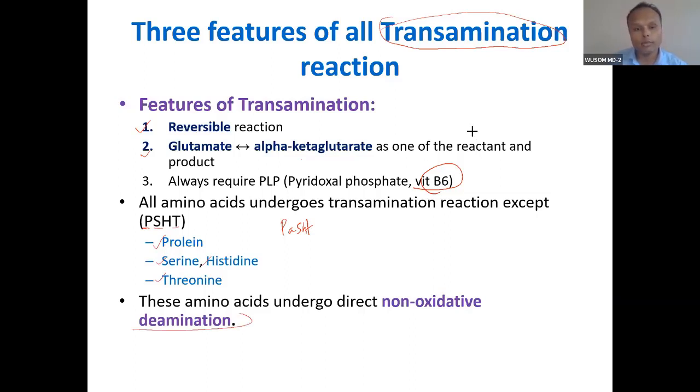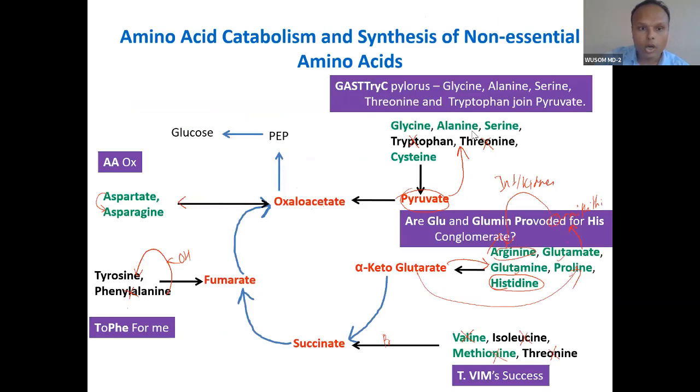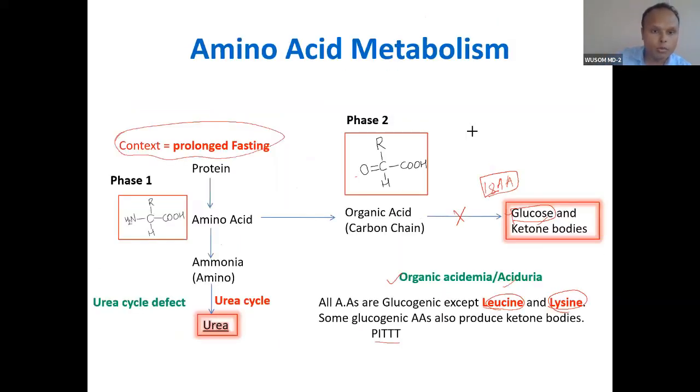This is non-oxidative deamination. We have studied that after transamination, all amino acids transfer the amino group to alpha ketoglutarate. It converts into glutamate, and glutamate will undergo oxidative deamination in the liver. What does oxidative mean? It will produce NADH also. But here there is no production of NADH, just direct breakdown of the NH2 group. So these all undergo non-oxidative deamination. This is removal of the amine group from the amino acid.